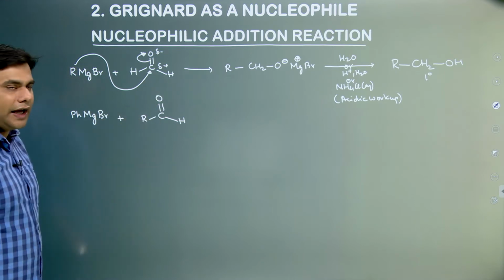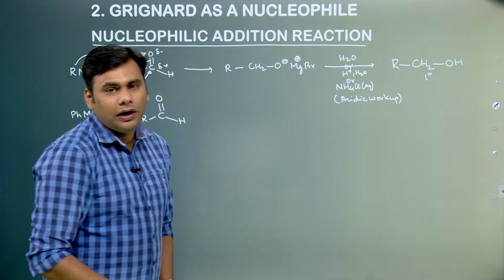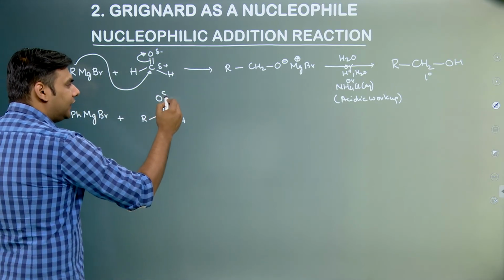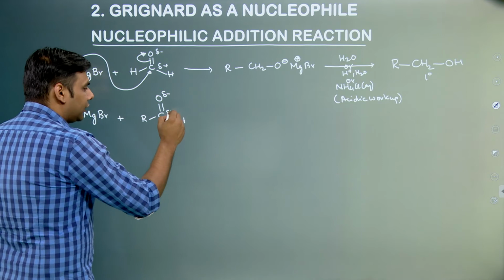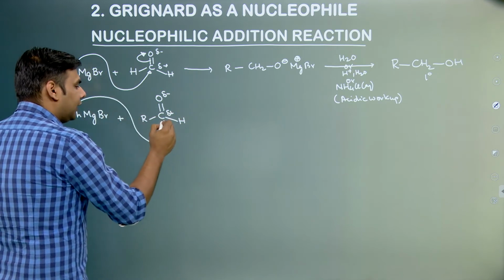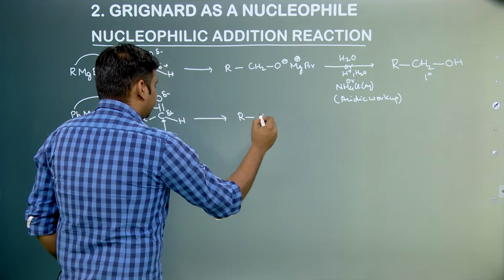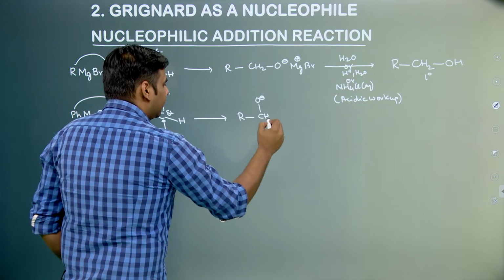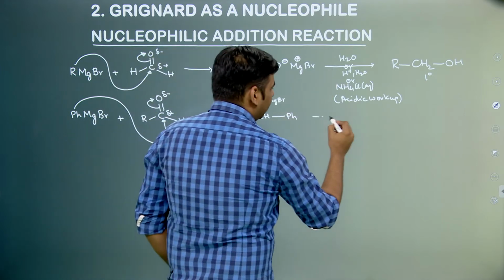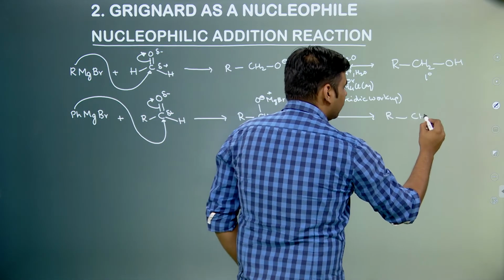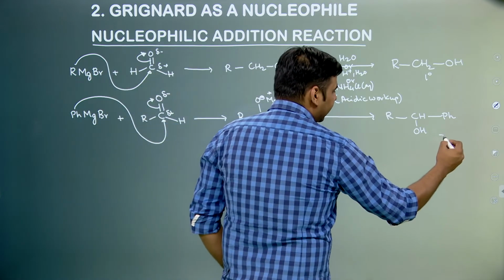So, as we have done in the previous reaction, because carbon is attached to oxygen through a pi bond, oxygen being a more electronegative atom will polarize the pi electron towards itself, having some negative charge, and the carbon would have some positive charge, due to which this nucleophilic atom will go and attack at the carbon and the pi electrons are polarized over here and we form our CO negative H Ph MgBr, and in the last step again we add water or ammonium chloride and we form R CHOH Ph. So, we form a 2 degree alcohol in this case.